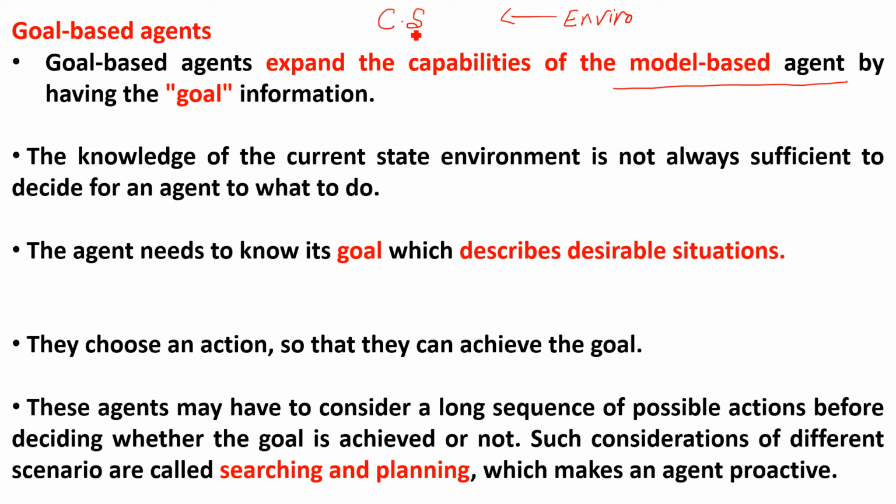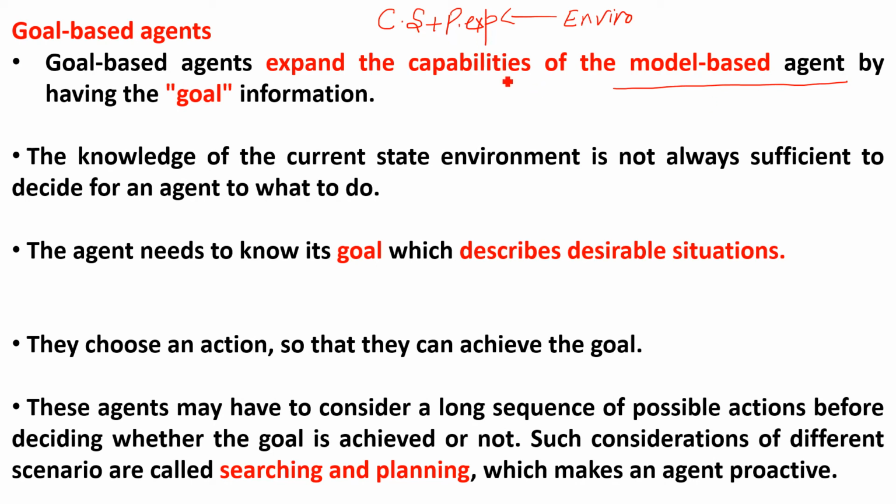Whatever current situation we have outside the environment, in a model-based agent we do not take action right away. We use our knowledge or our past experience. So simply you can say that a model-based agent is a mixture of current state plus our past experience.